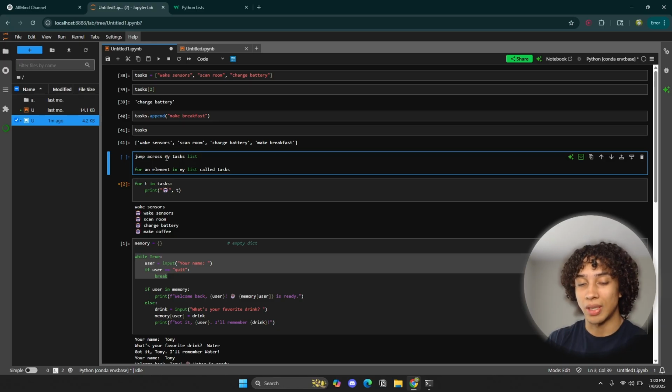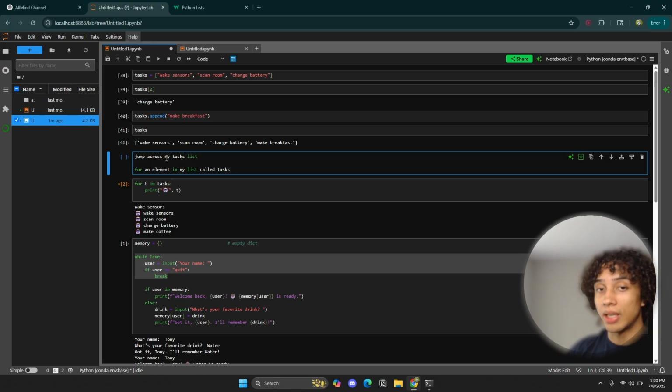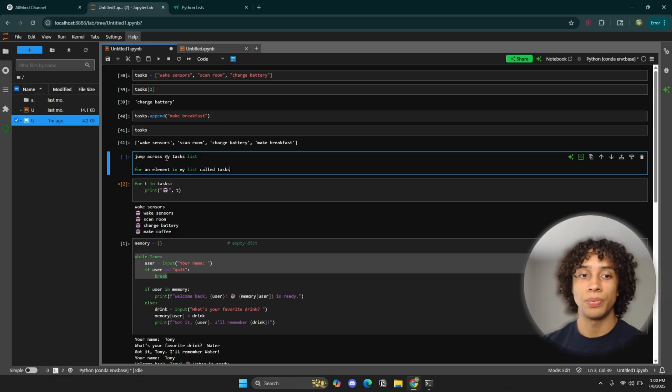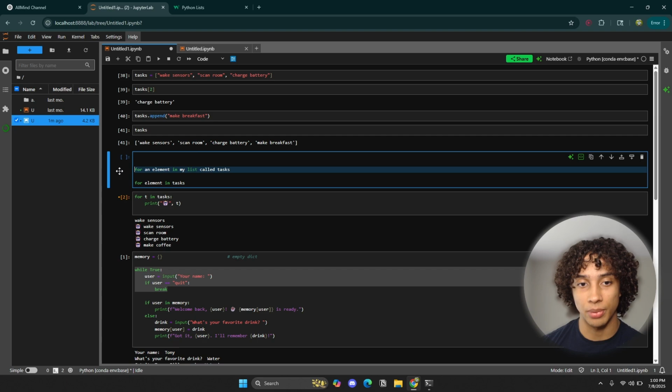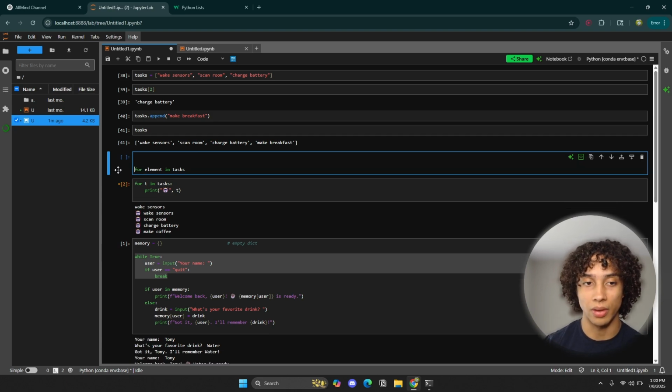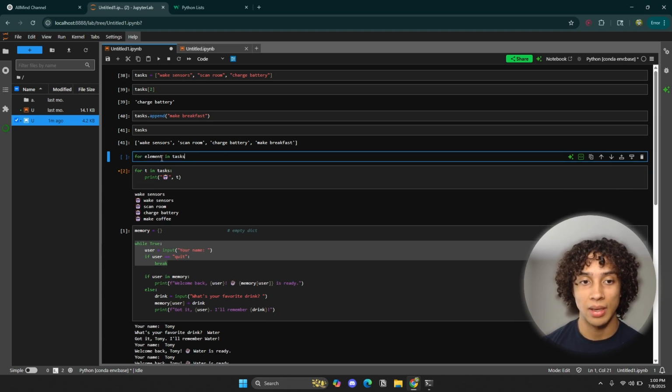I'm telling the computer to sequentially iterate over my list from zero all the way through. How would you code that in Python? Well, in Python, you would code it out like this: for element in tasks. This is actually the real code. The other was just an example in natural language. Tasks is the name of our list, and element is, well, each element.